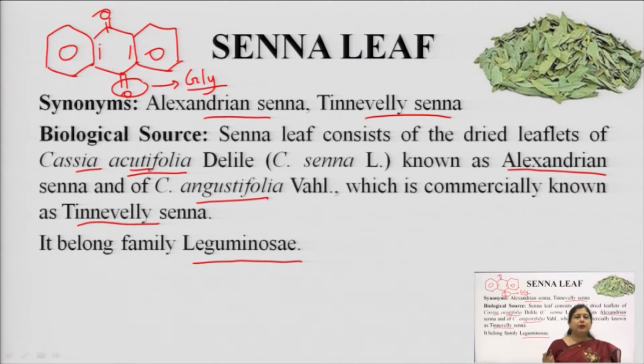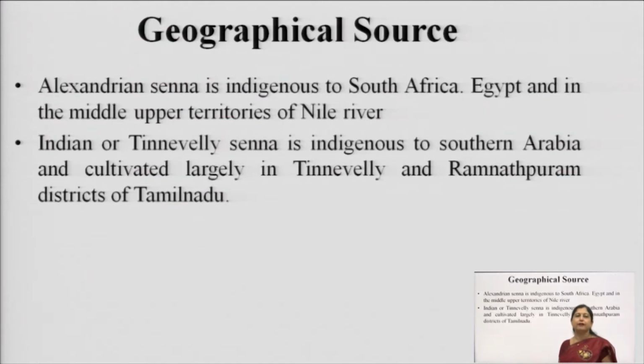You can remember that acutifolia has acute foliage, meaning the apex is acute in nature, while angustifolia has a broader kind of apex. This we will discuss in the morphological differences.